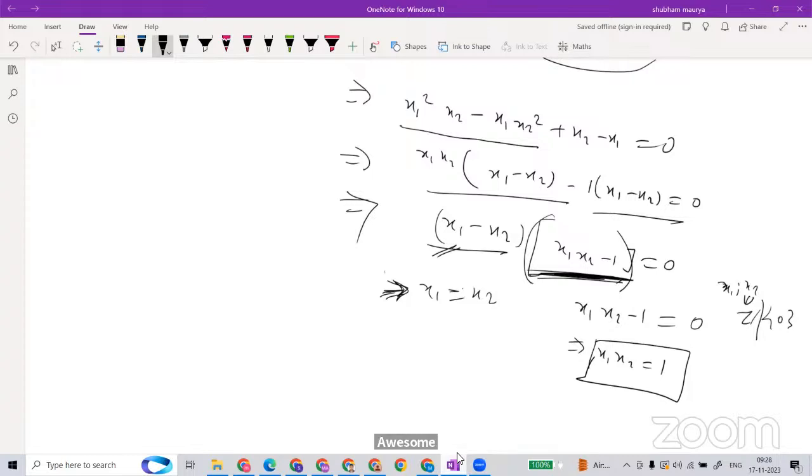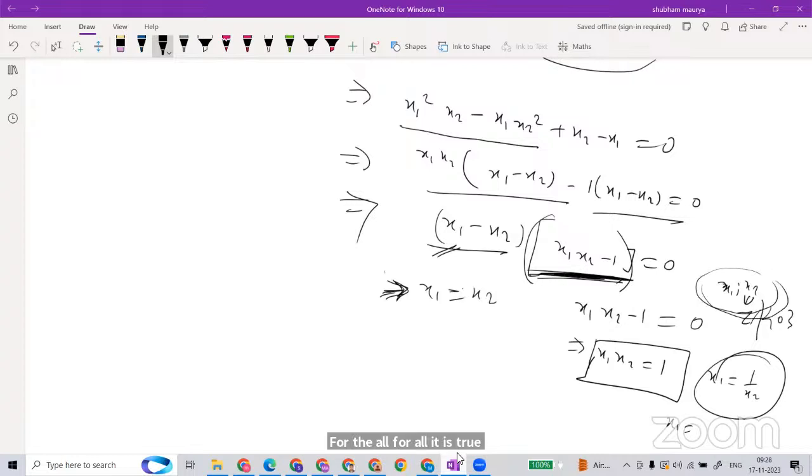It will never happen. That means your x1 is equal to 1 upon x2. And what is the case in that situation?